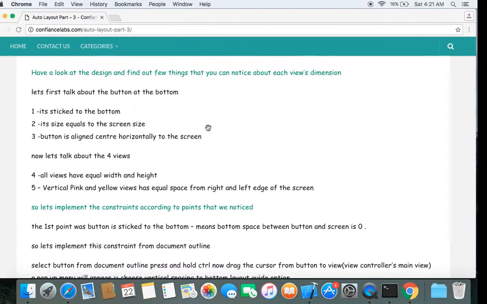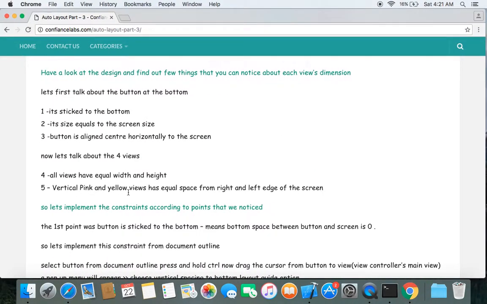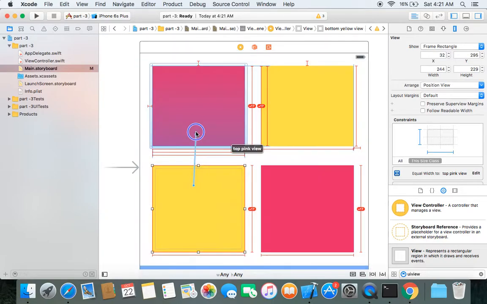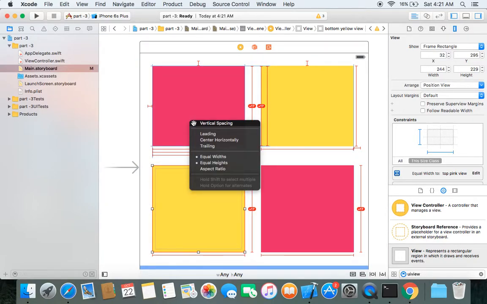According to the fifth point, the vertical pink and yellow views have equal space from the right and left edges of the screen. So this bottom pink view must have equal leading space as the upper pink view. To make it happen, we hold control and drag the cursor from this yellow view to the top pink view, and choose the leading option there.